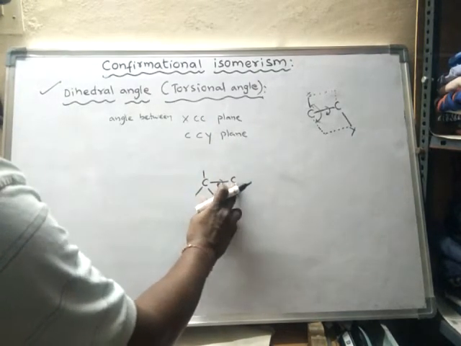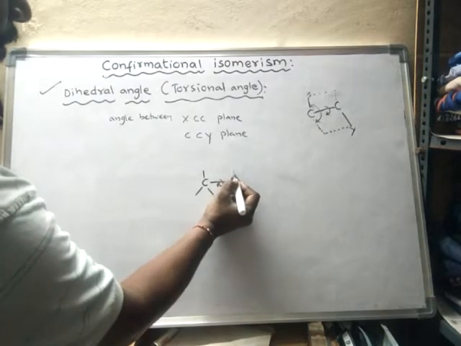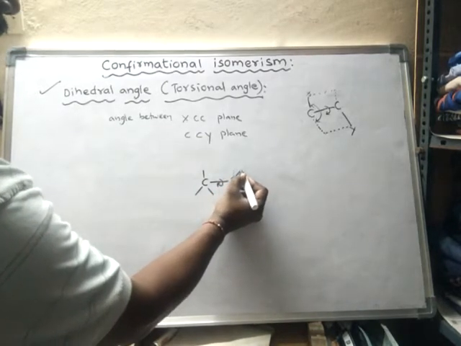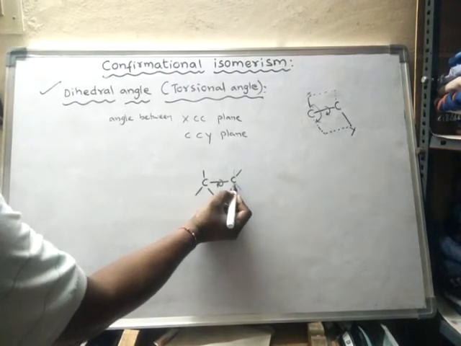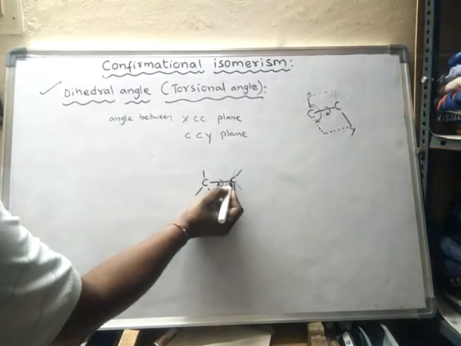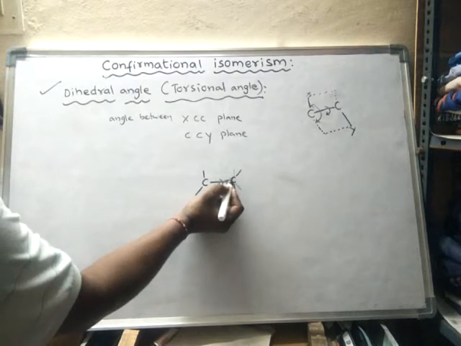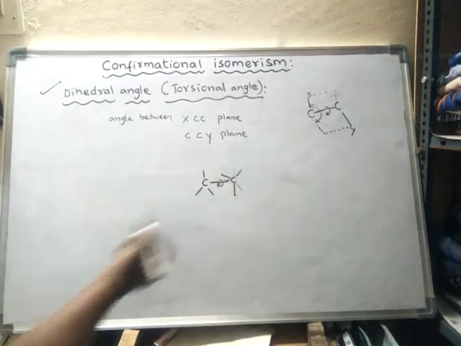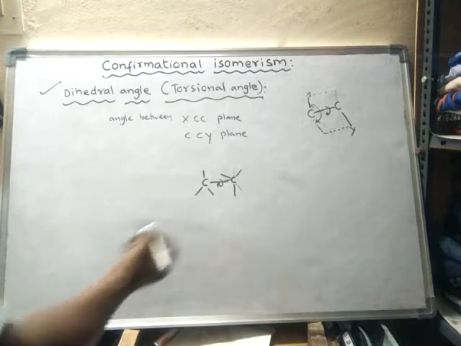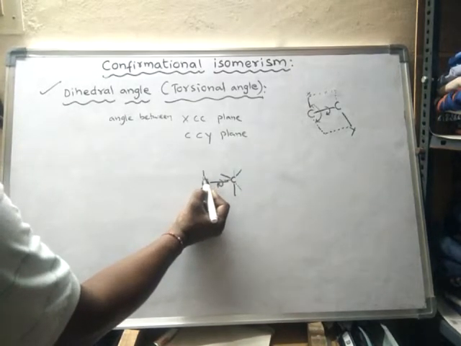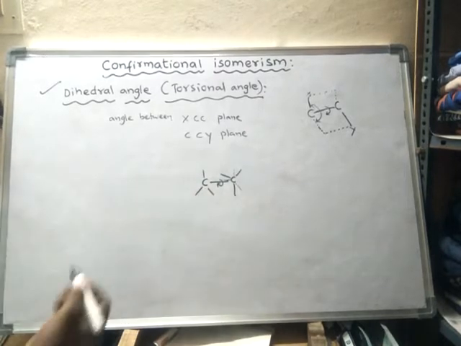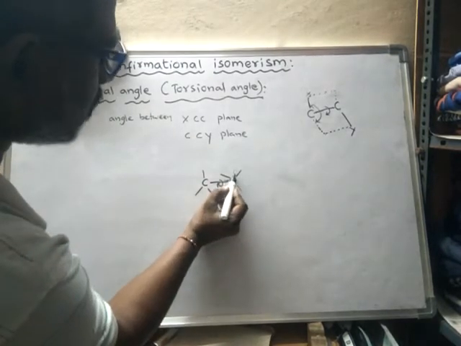So what happens? This bond, instead of being here, is moved here, it is rotated here. And this bond should be somewhere, and it is rotated to here. So before the rotation, in the previous case, the bond was here.